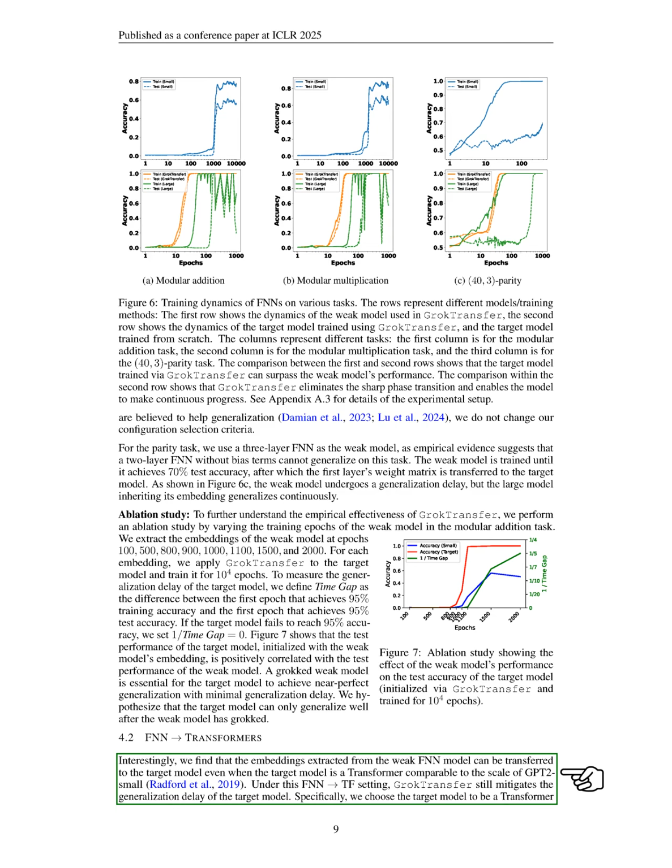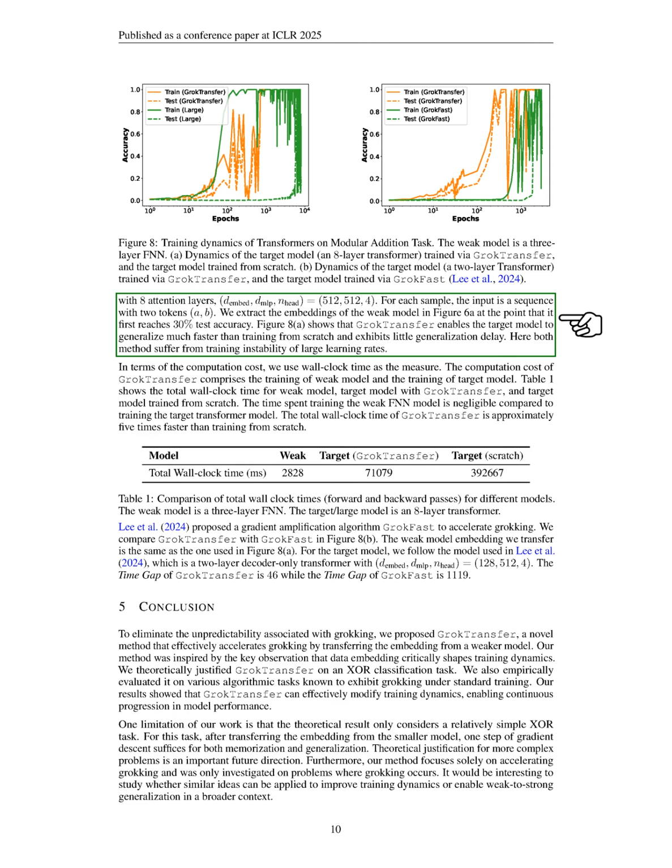We select a transformer with 8 attention layers and specific embedding and MLP dimensions. The input consists of 2 tokens, and we extract embeddings when the weak model first reaches 30% test accuracy. Our results indicate that our method allows the target model to generalize much faster than training from scratch, although both methods face training instability due to large learning rates.